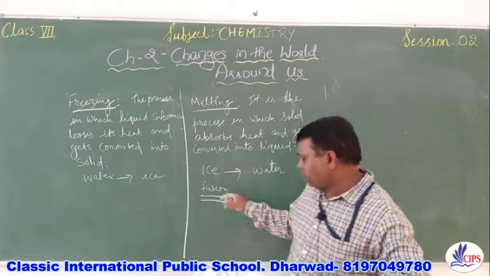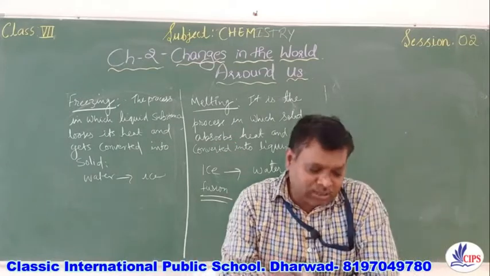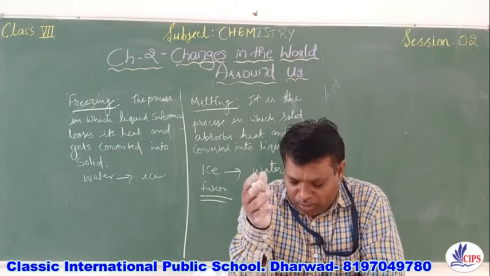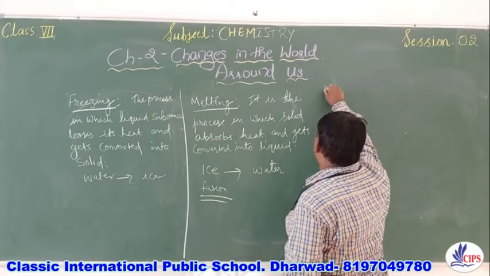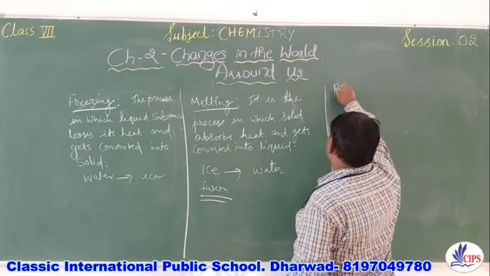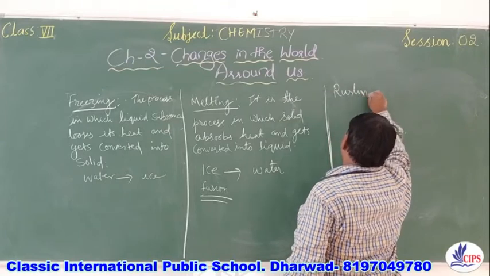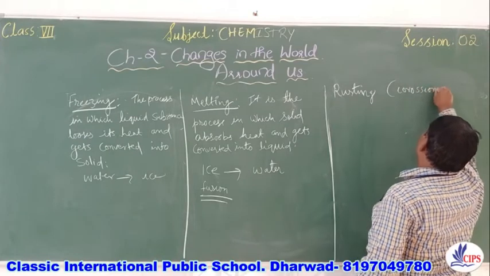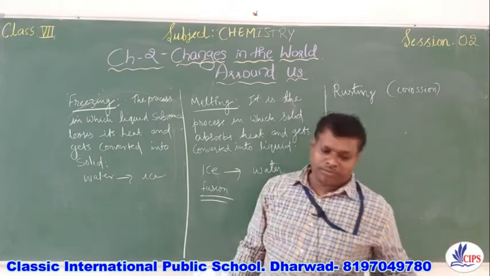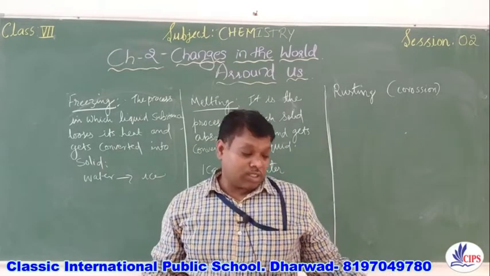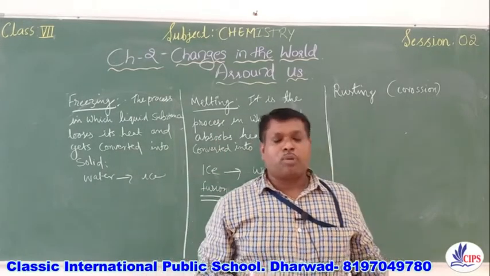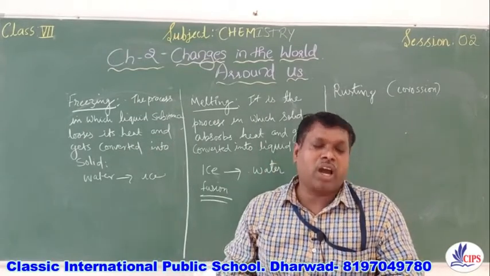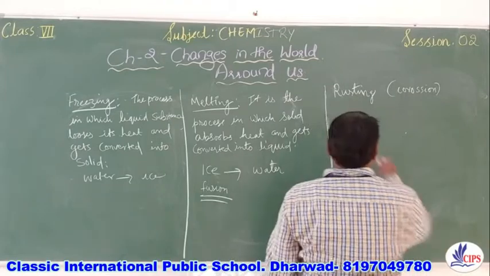Now children, I am going to discuss a very important phenomenon which is essential for our economic purposes also. Every year we are losing tons of money due to this process, which is called rusting, or you can say it is also called corrosion. Okay, corrosion or rusting. So now, what is rusting? Here, it is the process in which iron forms a layer of powdered iron oxide.